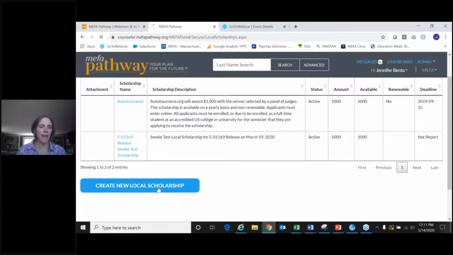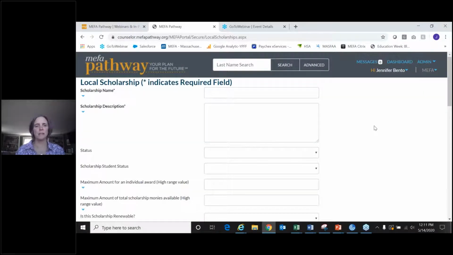It's very simple to add. Once you add these scholarships into the counselor portal, the student on their side can then get the list of those scholarships that you've added, and they can save the scholarship to their list and manage it from there.